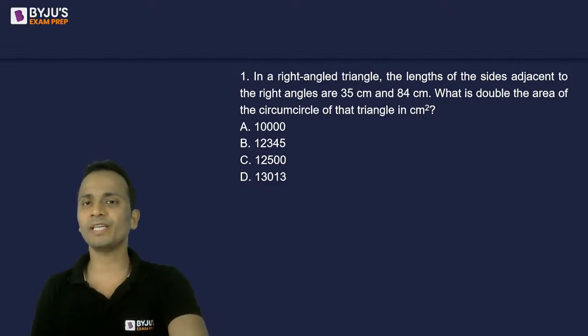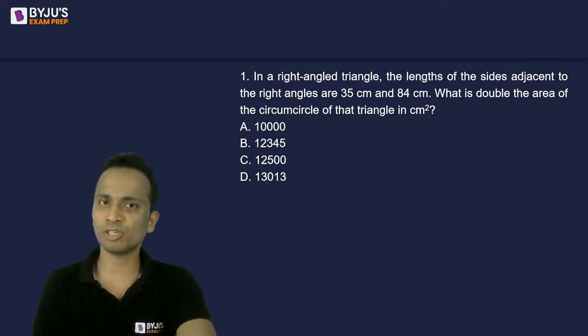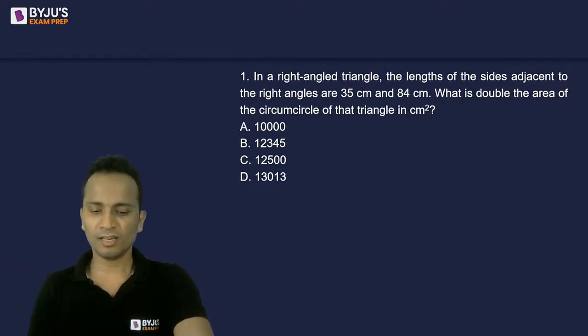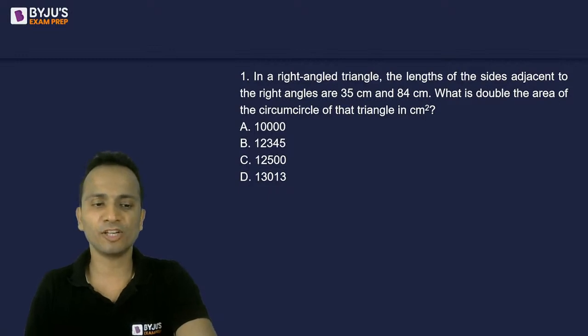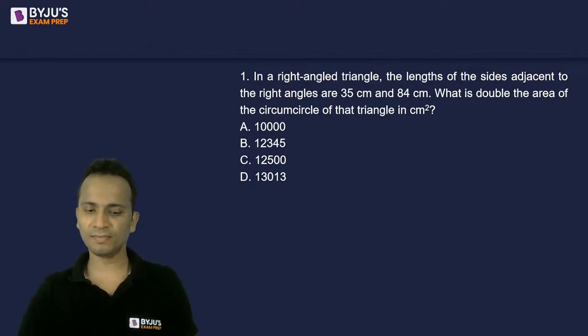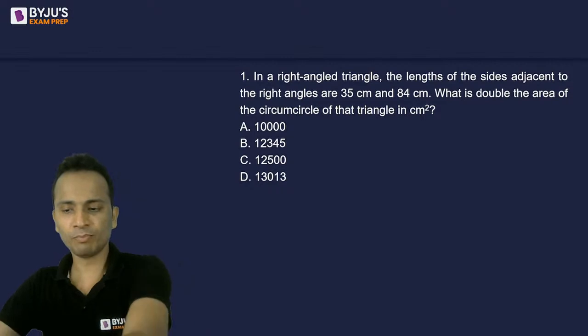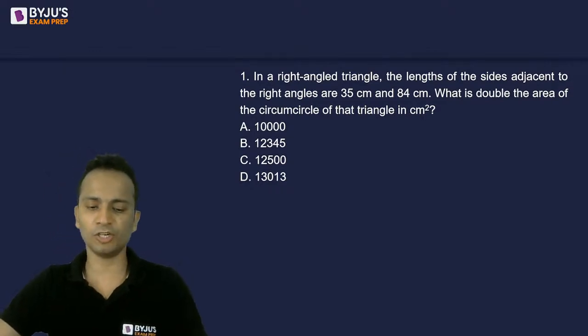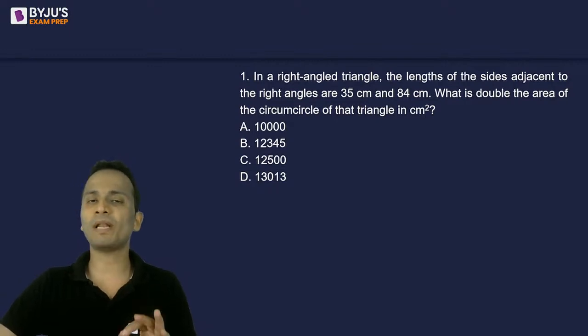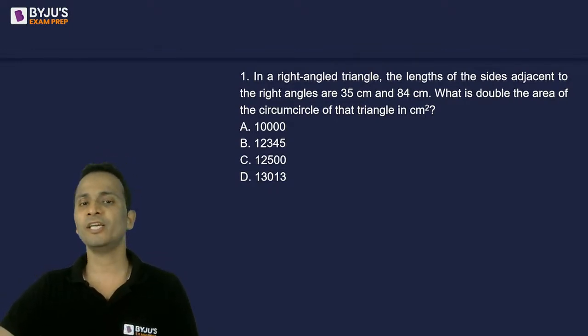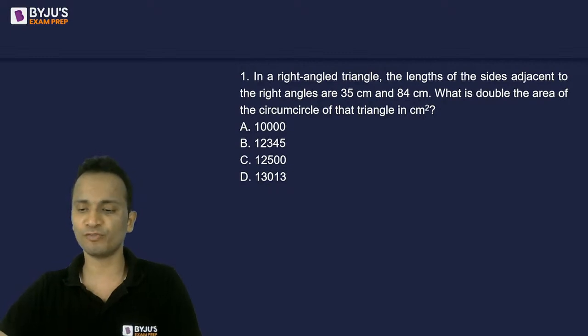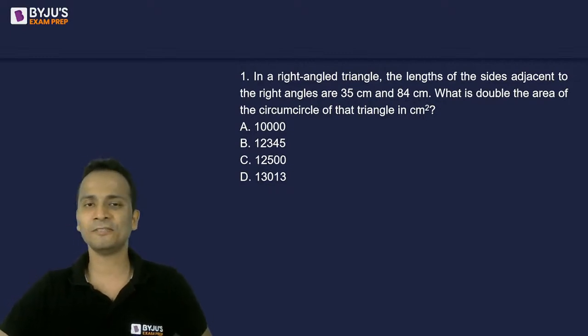Once you get the circumradius, you can find out the area of the circumcircle and then whatever is being asked. Post your answer in the form of option A, B, C or D. Not much calculation; you'll have to apply your brains and use some tricks to find out the hypotenuse of this right angle triangle.